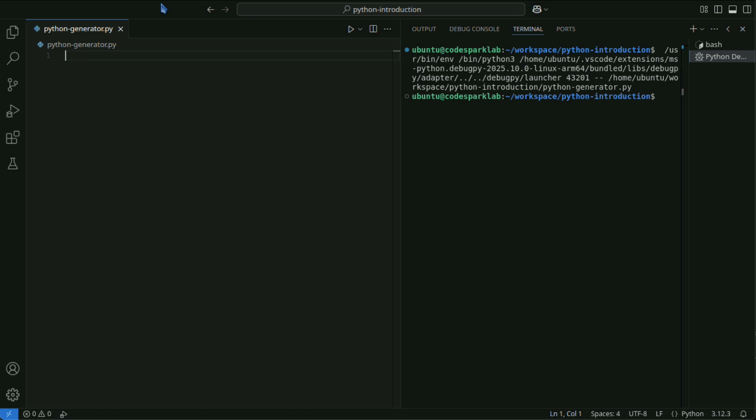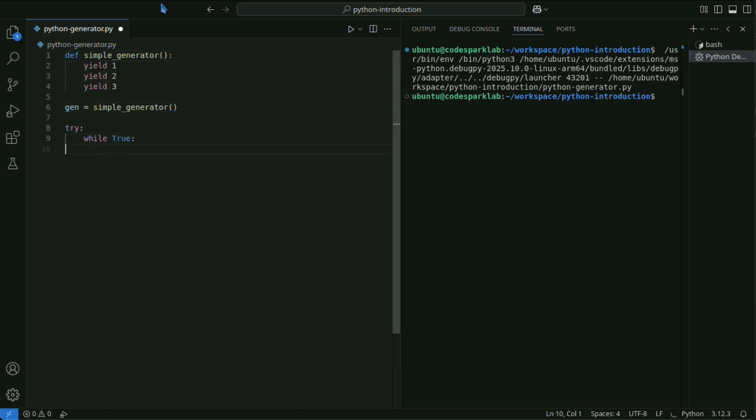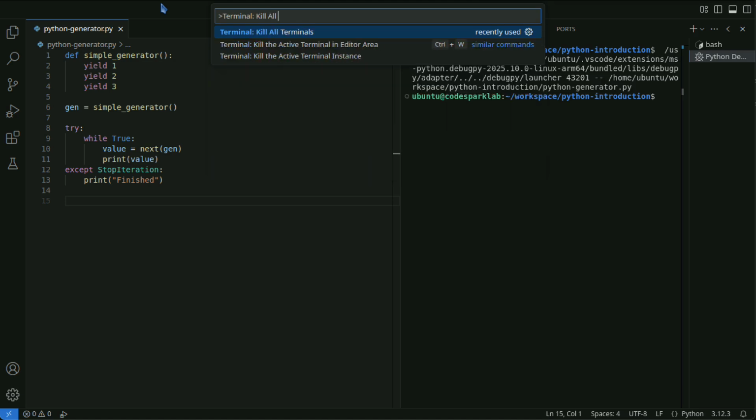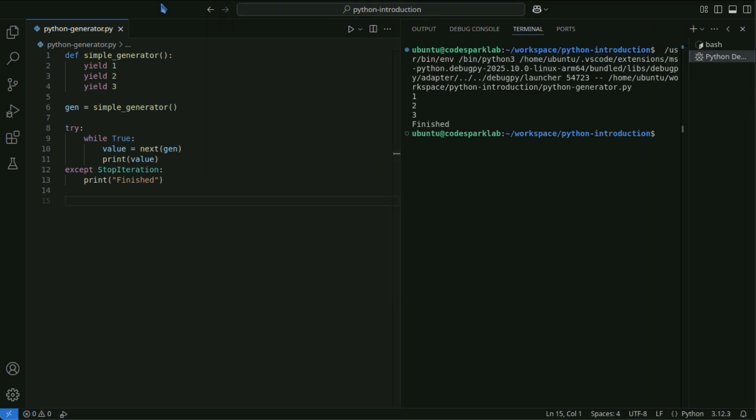If you call next when there is no next value, a StopIteration error will occur. By explicitly handling the StopIteration error like this, you can detect when a generator has finished.